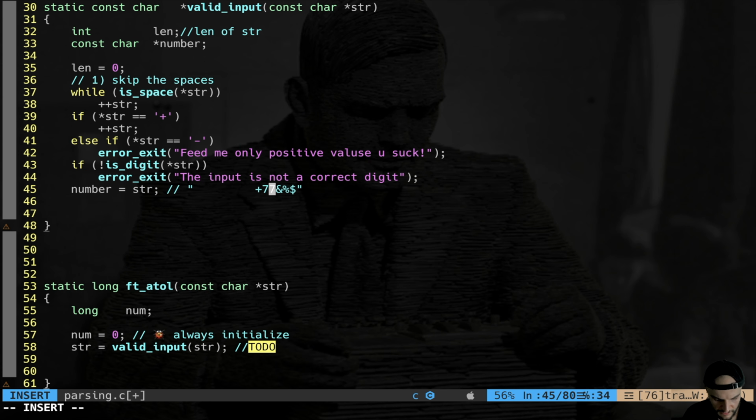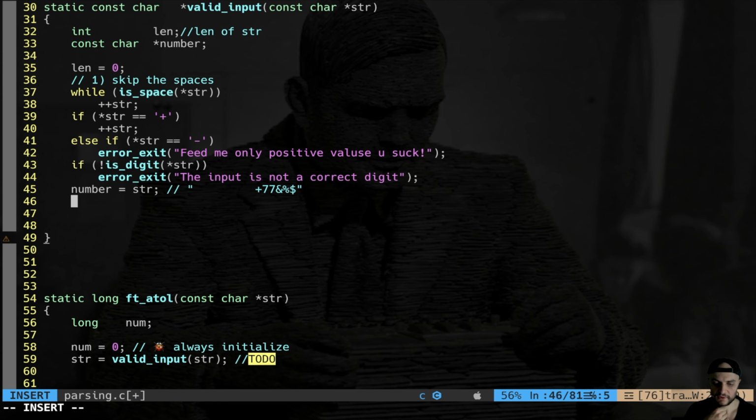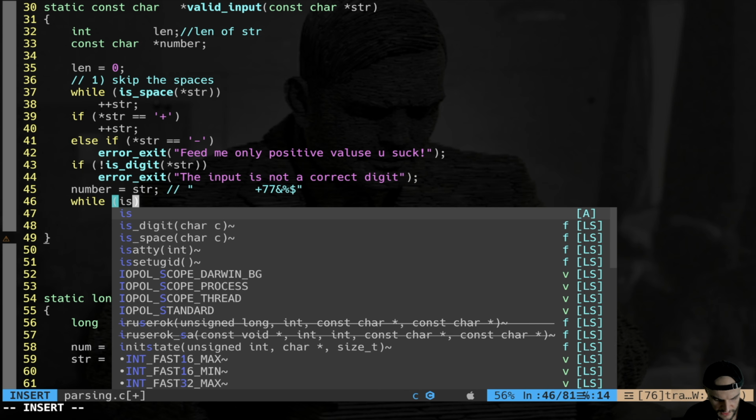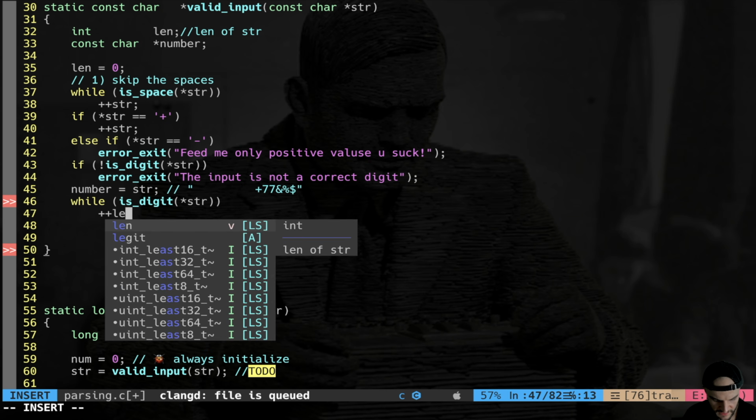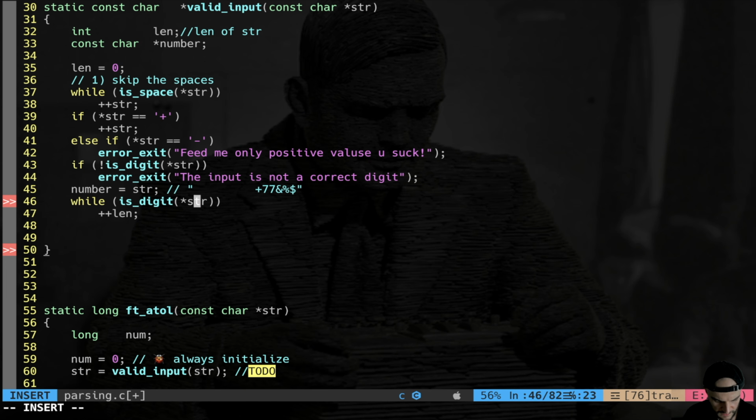Okay, so alpha to long is going to receive a pointer to this 7 here, right? Because we have skipped all of this. Then the final check is for the actual len. So I simply say while is digit at str plus plus len. And of course I have also to increase here the pointer. So while at str plus plus, you see?